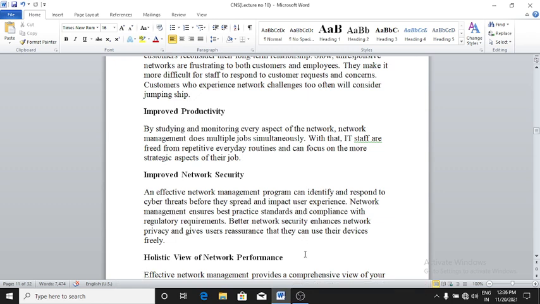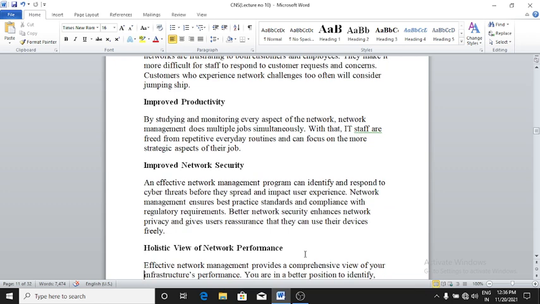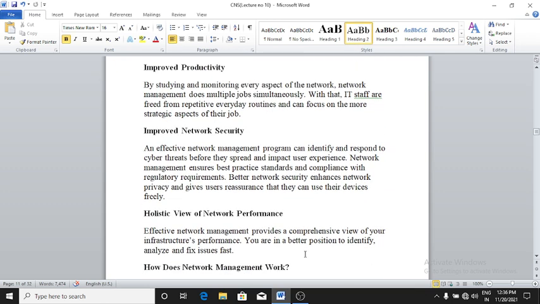Improve productivity by studying and monitoring every aspect of the network. Network management does multiple jobs simultaneously, one by one. With that, IT staff are freed from repetitive everyday routines and can focus on the more strategic aspects of their job. Clear? Next is improve network security.